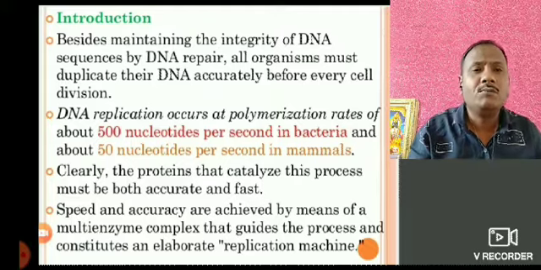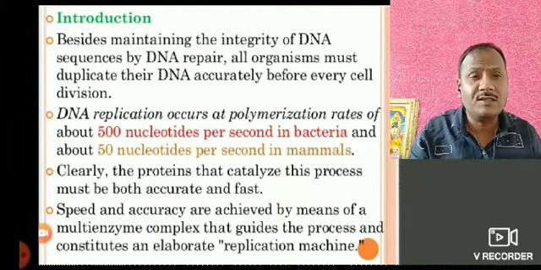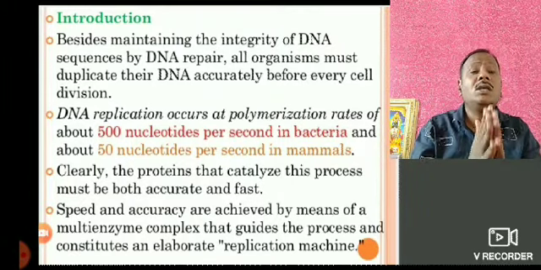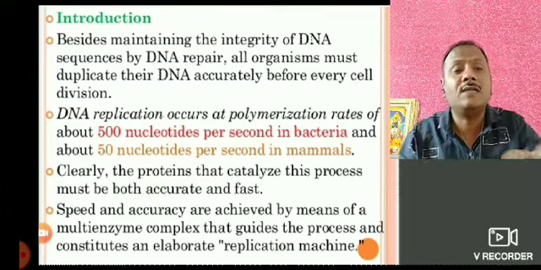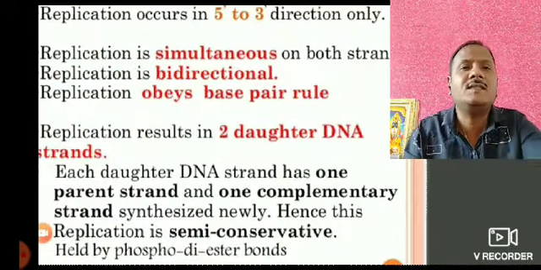They are multi-enzymes that elaborate replication. That's why they are called replication machines.